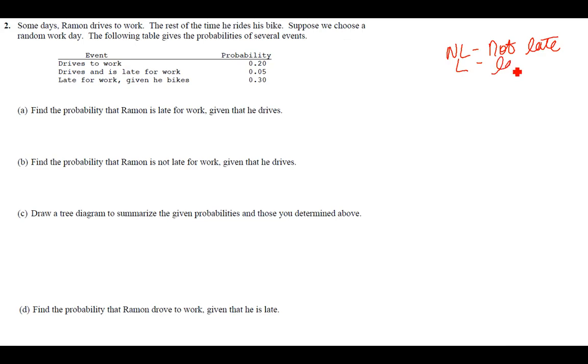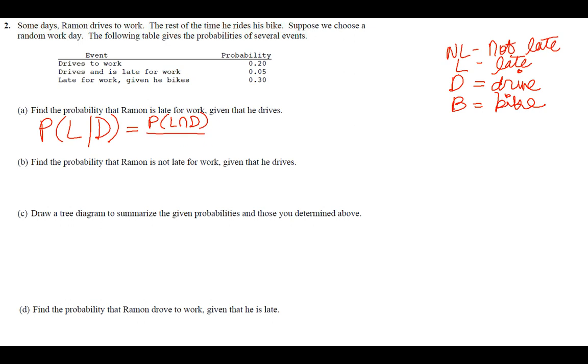Okay, so find the probability that he is late for work given that he drives would be the probability of L given D. According to the formula sheet, it's got A's and B's, but if you change all the A's to L's and all the B's to D's, then the probability of L given D is equal to the probability of L and D divided by the probability of D. So the probability of L and D is the 0.05 given to us, divided by the probability of just D, which is given to us as 0.2.